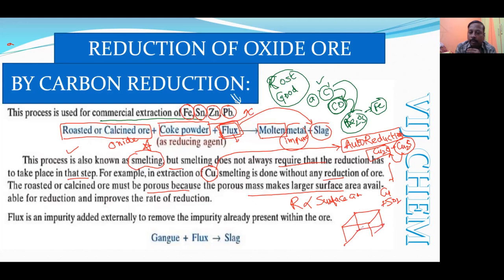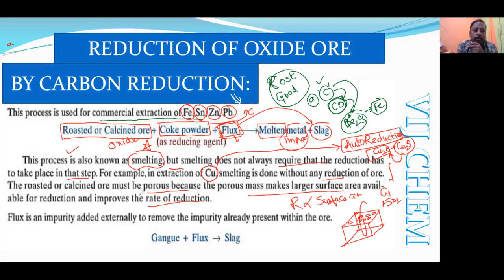If it is porous, meaning there are holes like this, then this surface area is also exposed to the reducing agent. So the more pores, the more surface area, and the more the rate of reduction will increase. That's why we try to take the ore in powdered form, and if it is in solid form we try to make it porous.